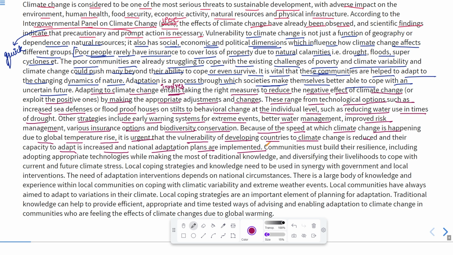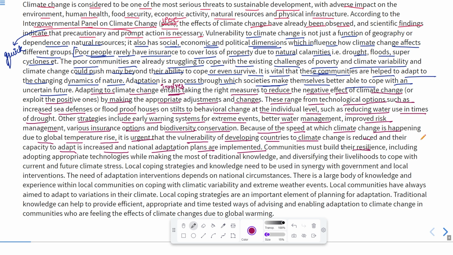So, this adaptation should be taught to every citizen residing in a region which is highly risky, or you can say these adaptation plans should be implemented. Communities must build their resilience. It means they must build an ability to recover from or adjust to misfortune or change. They should be flexible to adapt to these changes.